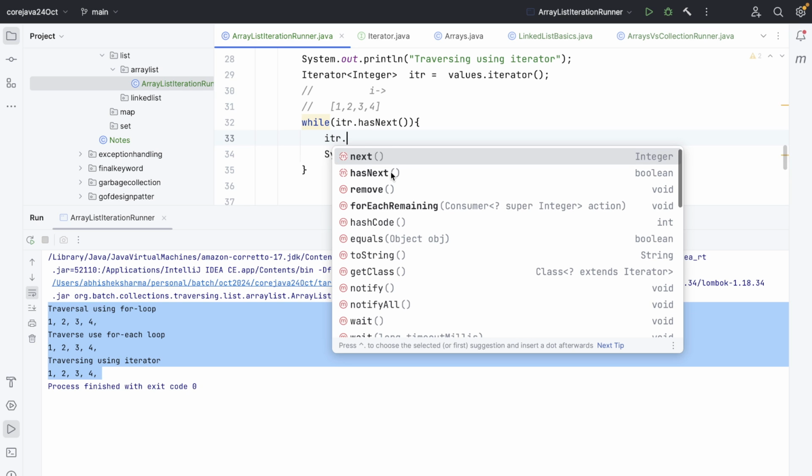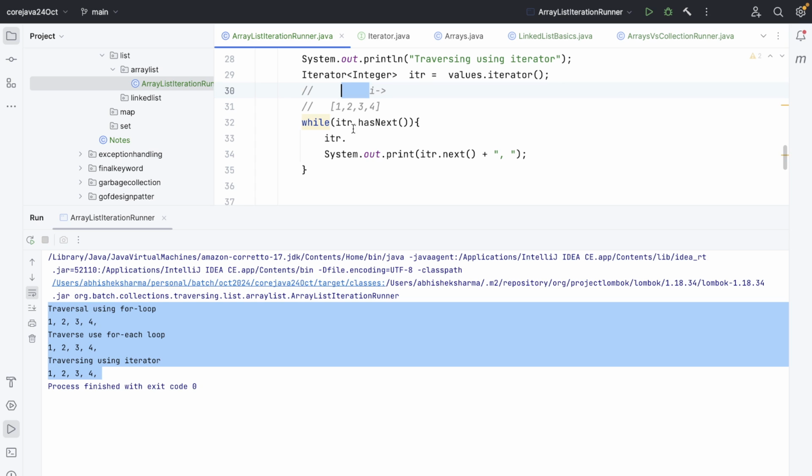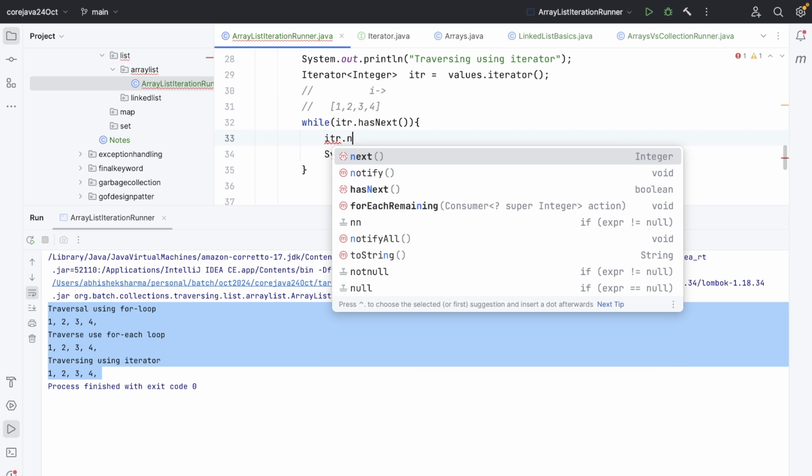Yes, so only next, hasNext, remove, and this is there for each remaining, right? And for each remaining also, it moves to the right side. So you can see that there is no way to move backwards, because there is only next. Over here there is no previous, so I can only move towards the right-hand side.